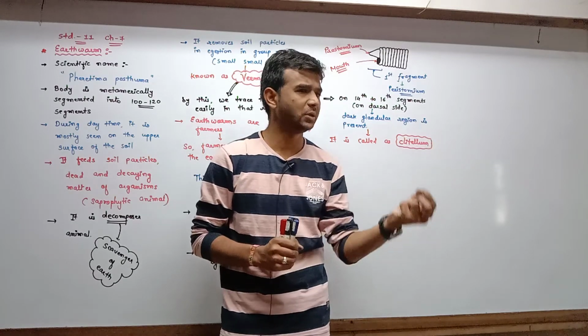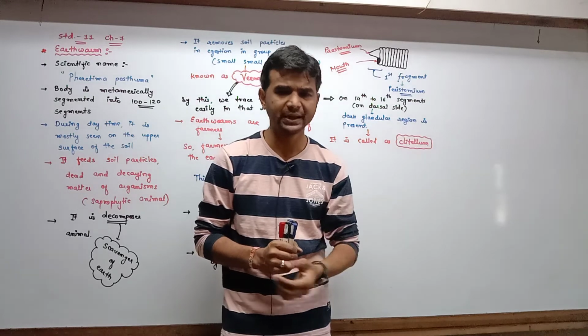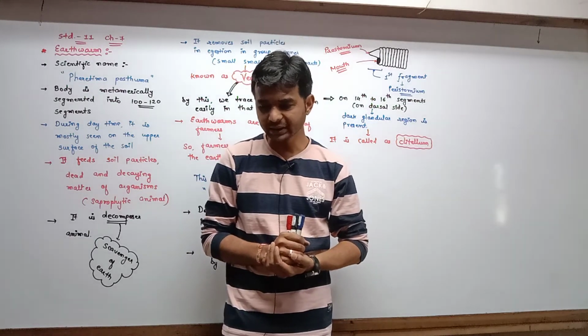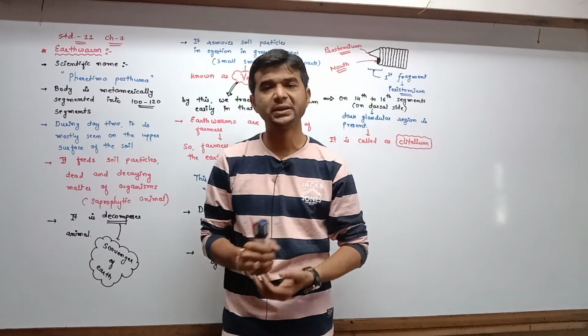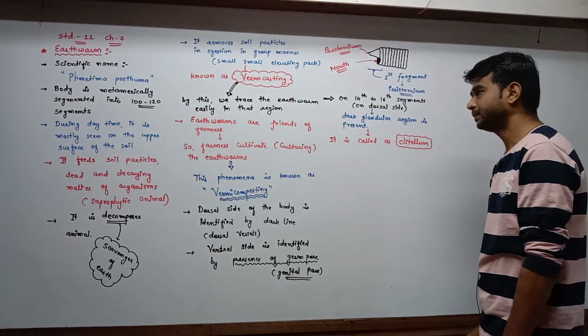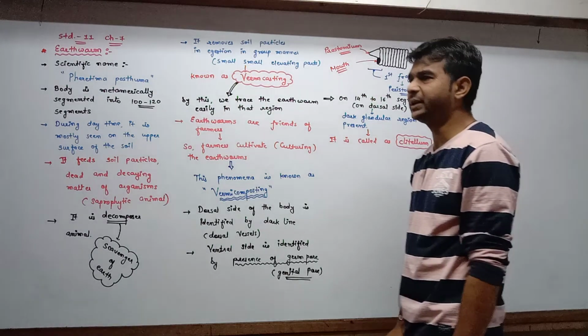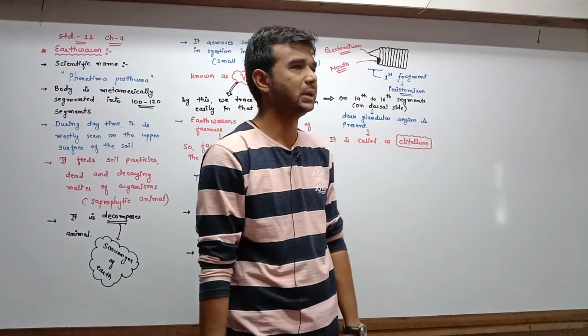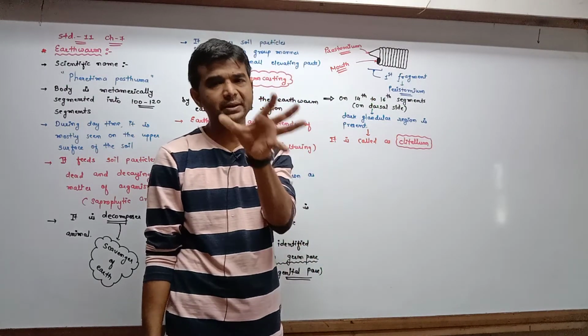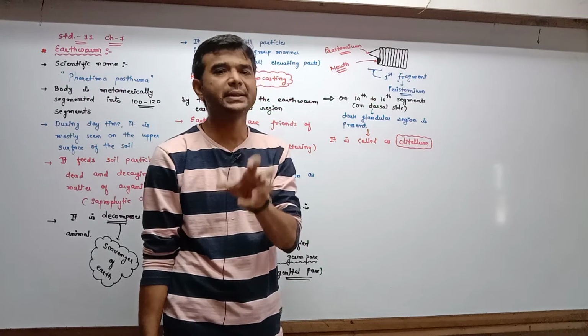That region where the dorsal vessel is present is known as the dorsal side. And the ventral side can be identified by the presence of the genital pores. So on the 14th to 16th segment, the dark glandular region is known as clitellum.